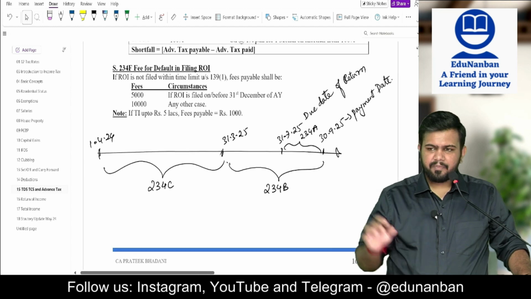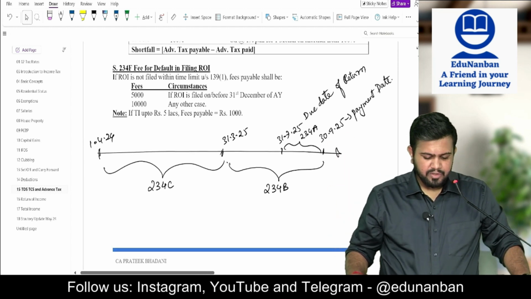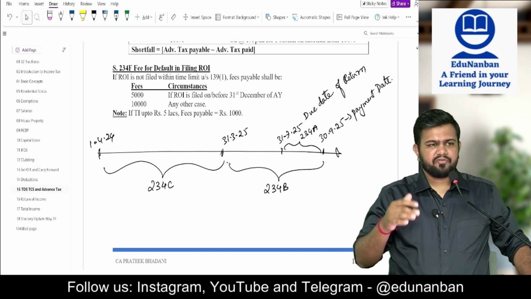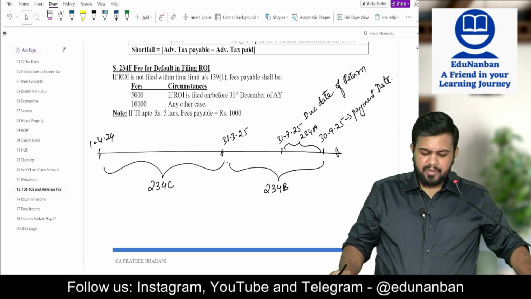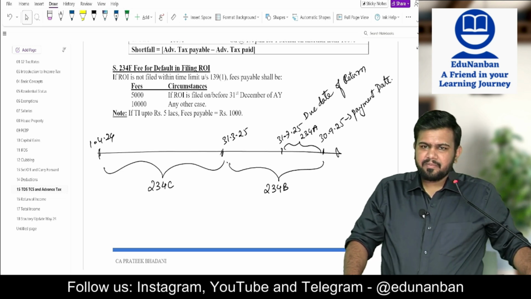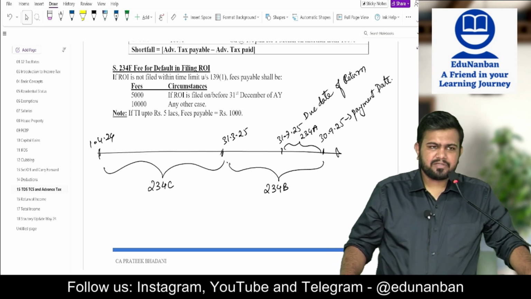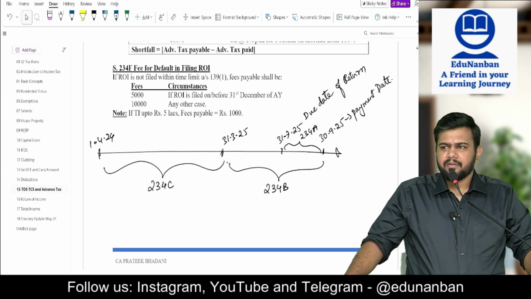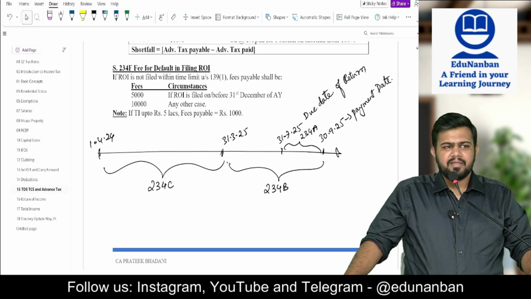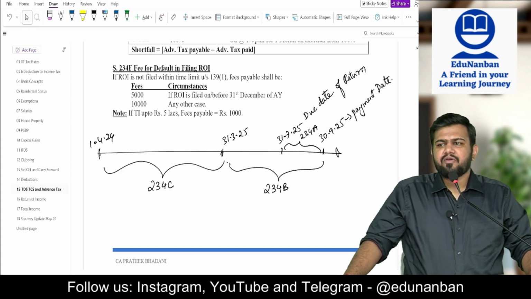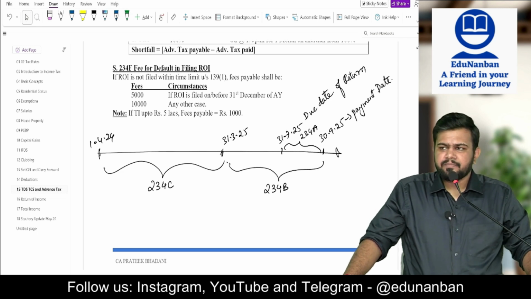So if you want, please draw this, you will get some clarity on when which section is applicable. So till 31 March 2025, 234C is applicable. Then from 1/4/2025 till the actual date of payment, 234B is applicable. Then from the due date till the actual payment date, 234A is applicable. So 234A and 234B, it looks like double interest. Yes, double interest. It is a penalty for not filing the return within the due date, not paying the tax within the due date.